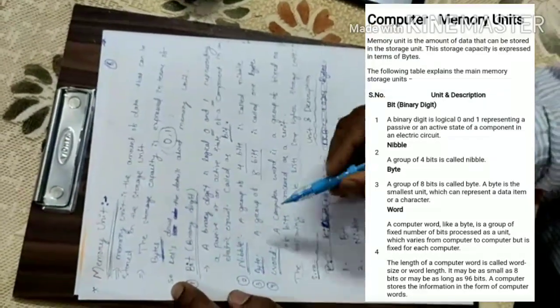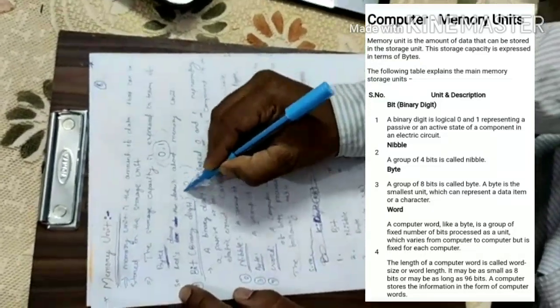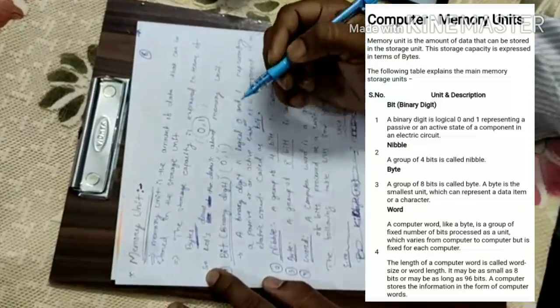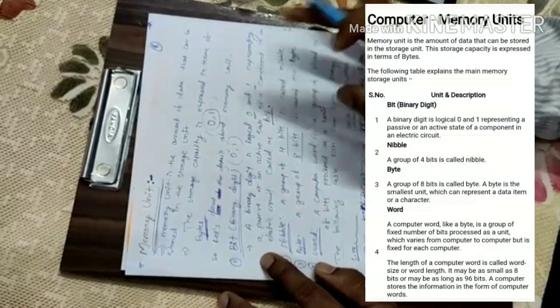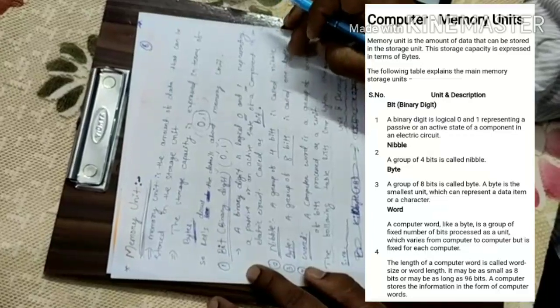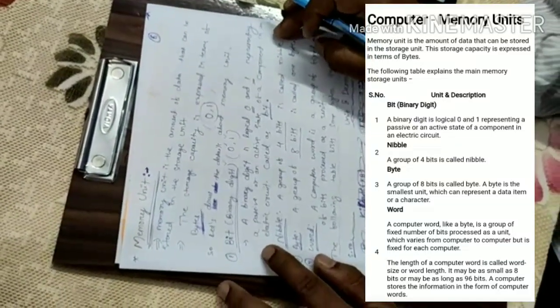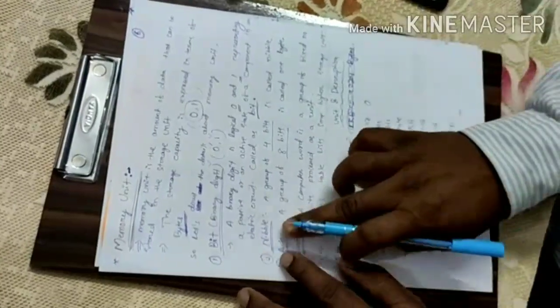First one is bit, which stands for binary digit, either 0 or 1. This is 1 bit, this is 1 bit. A binary digit is logical 0 or 1, representing a passive or an active state of a component in an electric circuit, called a bit.